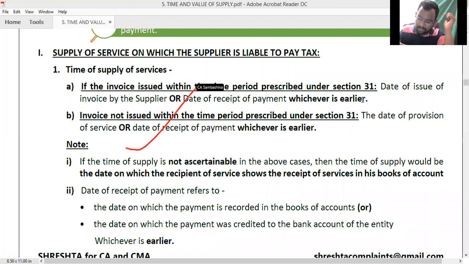Next, let's move to the note points. If the time of supply is not ascertainable in the above cases, then sometimes you won't have the information of date of issuance of invoice, date of completion of service or date of receipt of payment.